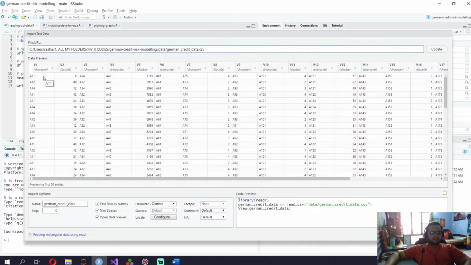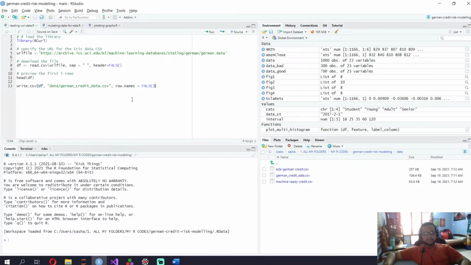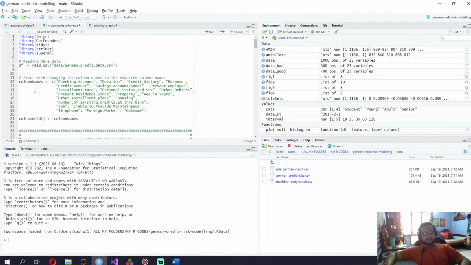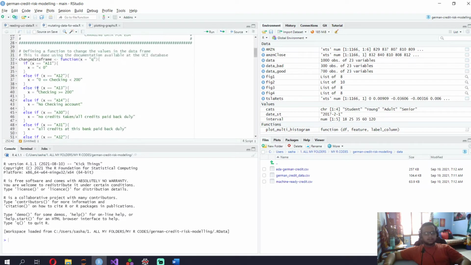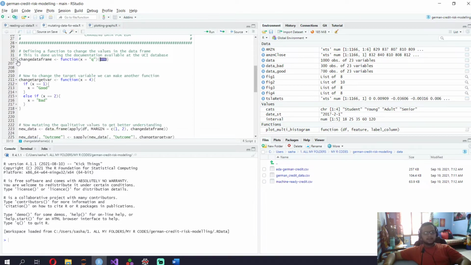This is what happens over here: A11, A12, A14 and all that. This is how it looks. Let's go to attribute vector 9. You can see that A93, A92, all of that is there. So you need to clean this data, for both exploratory data analysis and for machine learning. That's what I've done over here. For exploratory data analysis, I've used a switch case kind of thing. If it's A11, I write this value, A12, that kind of thing. So that's a huge part.